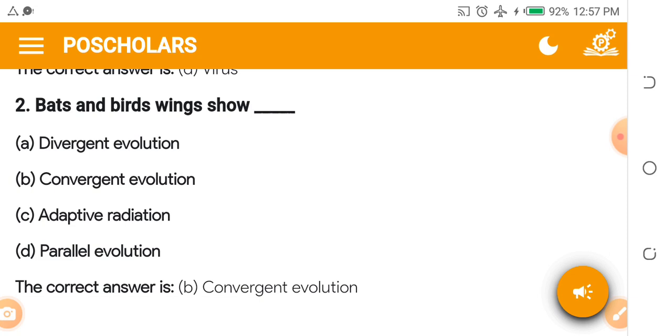Bats and birds' wings show that A. Divergent evolution. The answer is convergent evolution. Anything we do and you don't understand, remember to consult your biology textbook. Go and read it up.